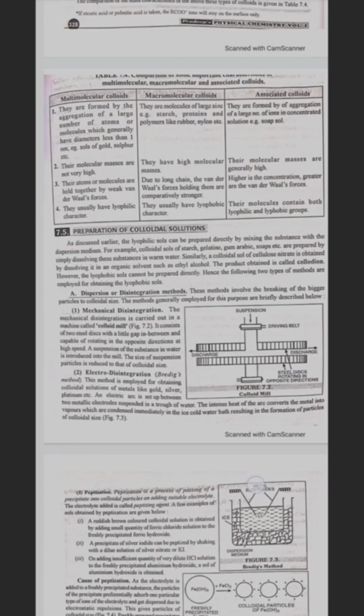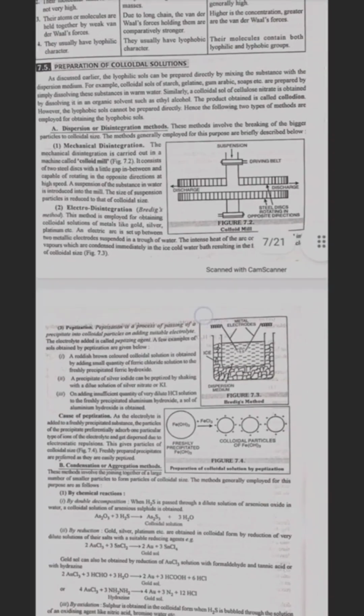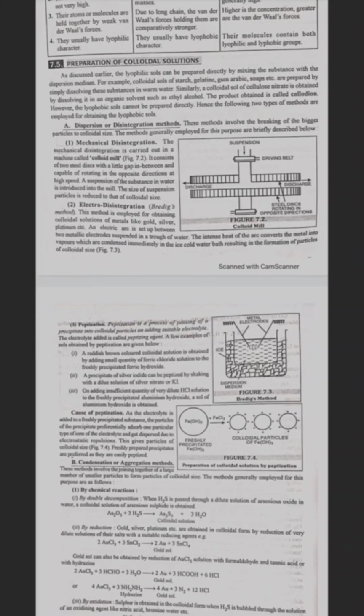Preparation of colloidal solutions. As discussed earlier, lyophilic sols can be prepared directly by mixing the substance with the dispersion medium. For example, colloidal sols of starch, gelatin, gum arabic, soaps, etc. are prepared by simply dissolving these substances in warm water. Similarly, a colloidal sol of cellulose nitrate is obtained by dissolving it in an organic solvent such as ethyl alcohol. The product thus obtained is called collodion.